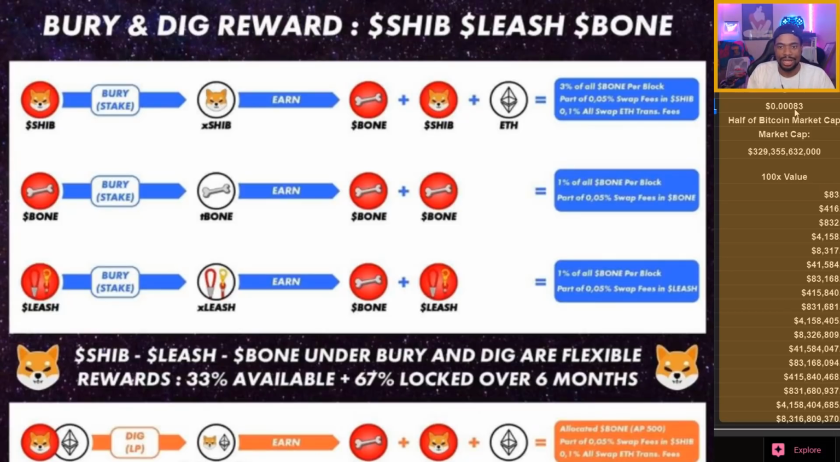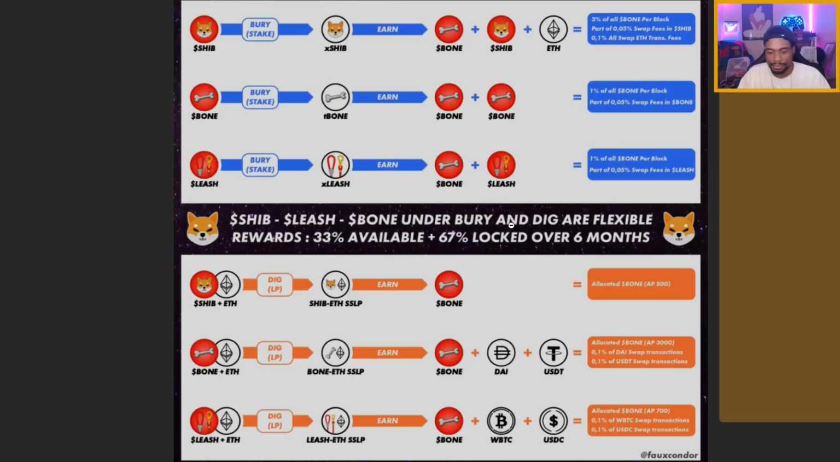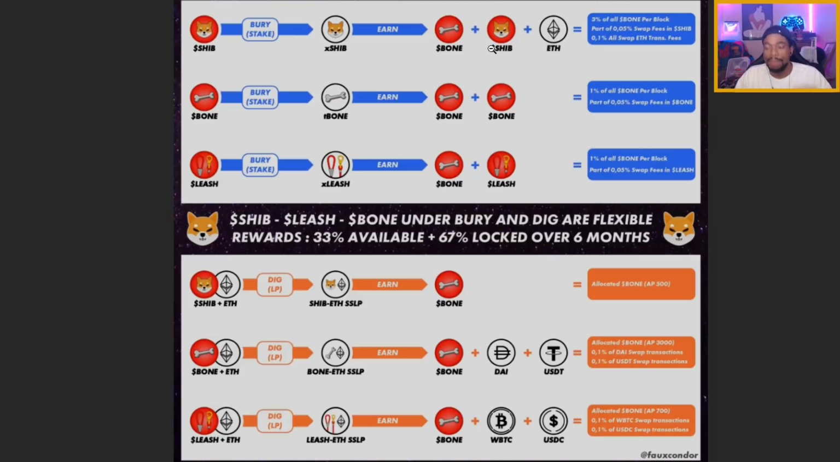token. So I'll even show y'all right here real quick. Let's say, for instance, when you have SHIB, when we bury our SHIB, which is like staking, we'll turn our SHIB into something called XSHIB. And then when we have the XSHIB, that'll allow us to earn the bone token and more SHIB tokens. So the people who are already holding their SHIB are going to be rewarded with even more SHIB while holding their original SHIB coins.